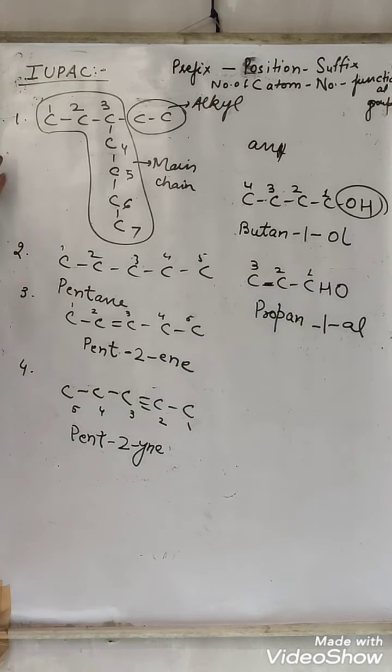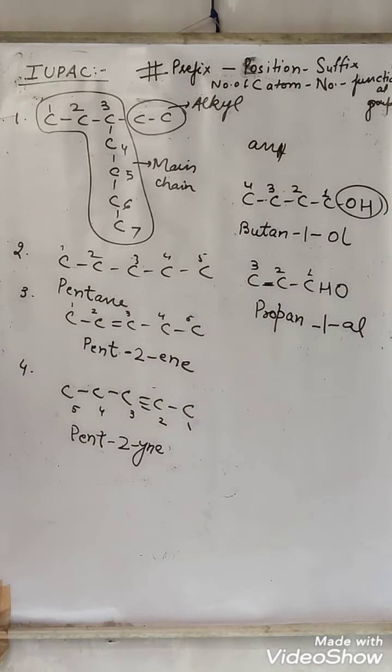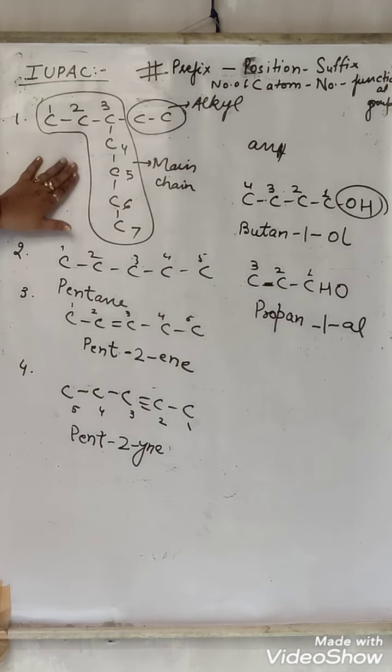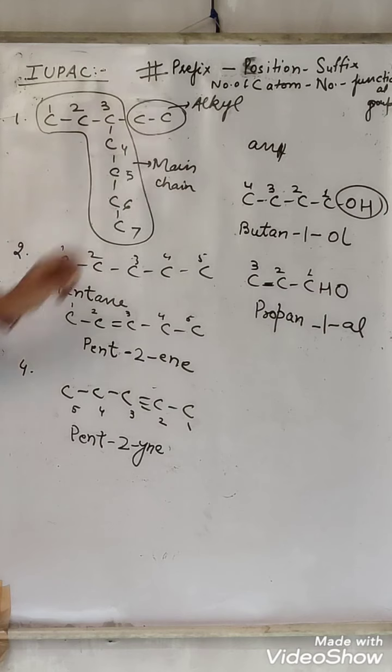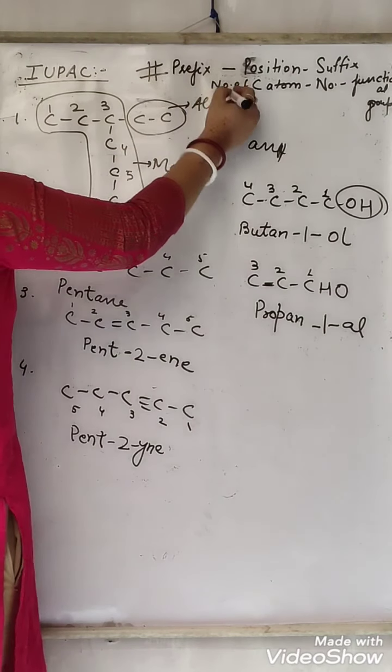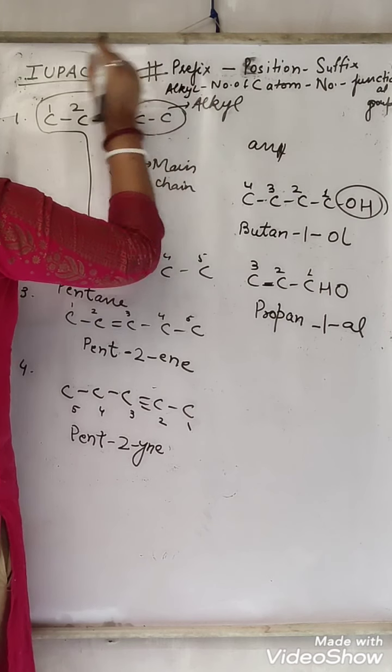All right. This is for only a normal, straight chain. If we have a branch chain like this, because here there is a branch, that is alkyl, we describe the alkyl first. That means before this prefix, before the number of carbon atoms, we write the alkyl.